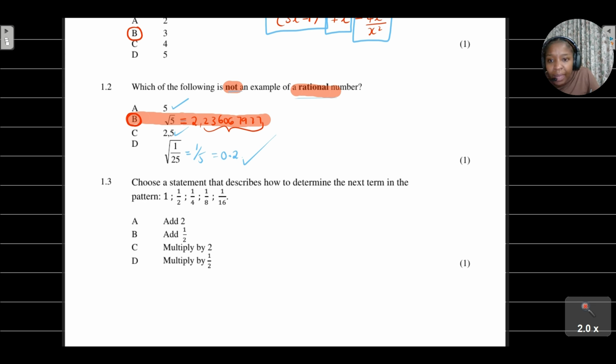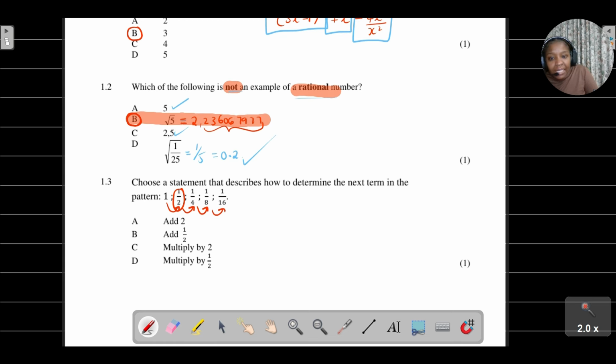Now let's look at this. We're given this number pattern. Remember, when you're looking at a number pattern, you always want to ask yourself, how did they move from term 1 to term 2, from this term to that term? What we are noticing as we move from term 1 to term 2, you can check for yourself, is that it's getting smaller by a half.